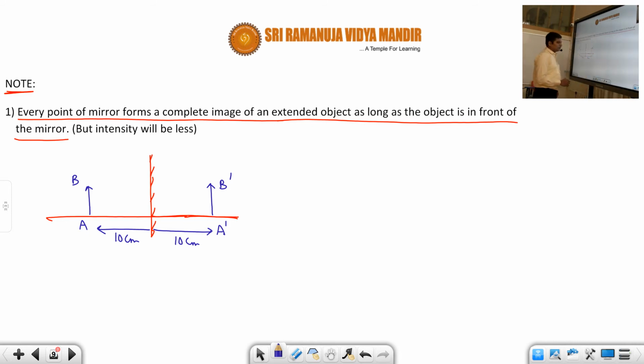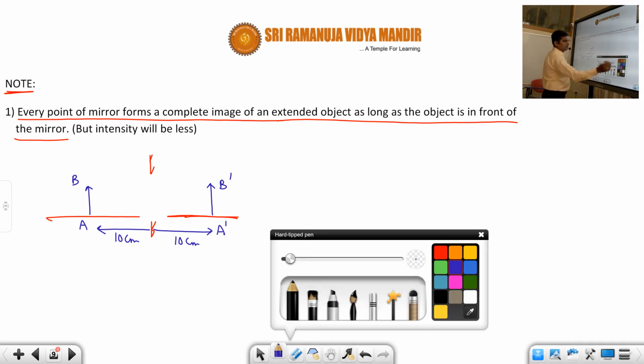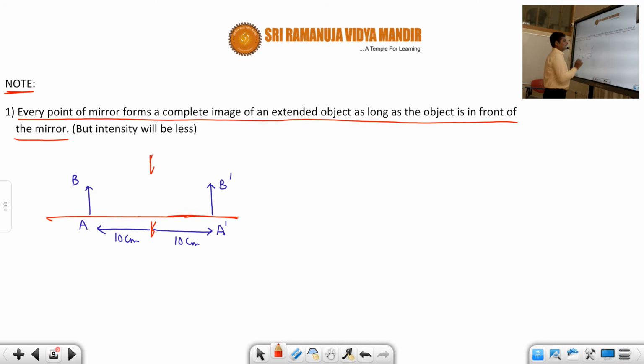Okay. Now suppose I cut some portion like this. Now this is my mirror, the only part of the mirror which is there.